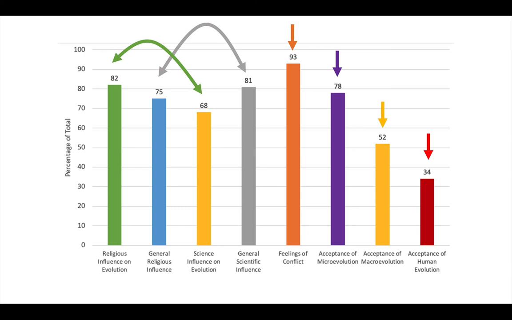Knowing this information can help me better target my instruction to the areas where my students are struggling most. In this example, it might be appropriate to have an activity on the bounds of science and the bounds of religion as ways of knowing to help ease the conflict that they're feeling. I would also probably want to address the religious conflicts the students might be feeling specifically towards perhaps human evolution and help them reconcile this with what we are learning in our science class.